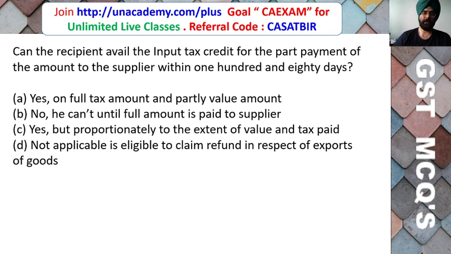Can the recipient avail the input tax credit for part payment of the amount to the supplier within 180 days? Yes, on full tax amount and partly value amount. No, he cannot until the full amount is paid to the supplier. Yes, but proportionately to the extent of value and tax paid. Not applicable.